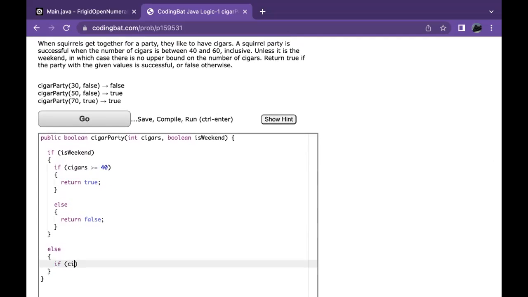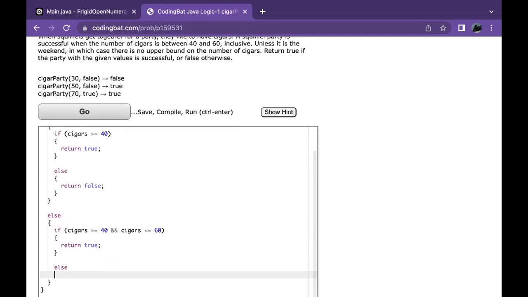if cigars is greater than or equal to 40 and cigars is less than or equal to 60, we're going to return true. Otherwise, we will return false.